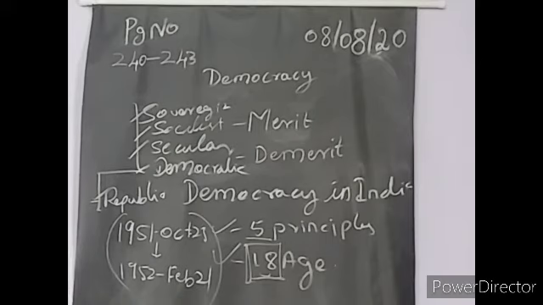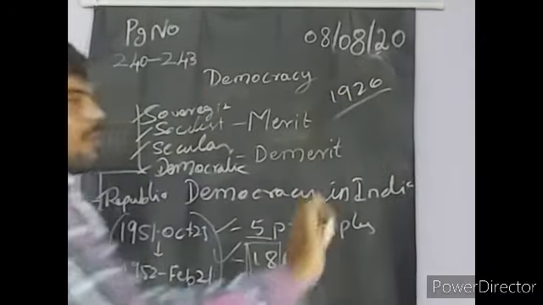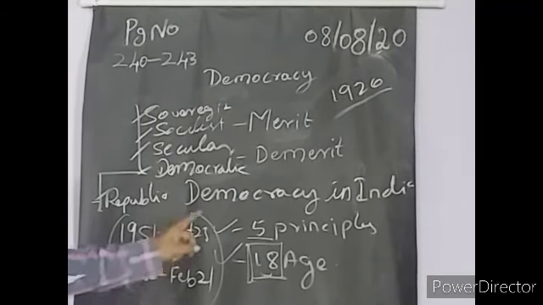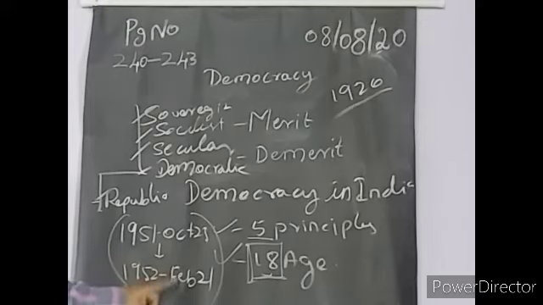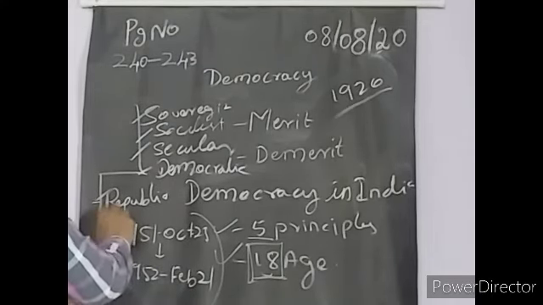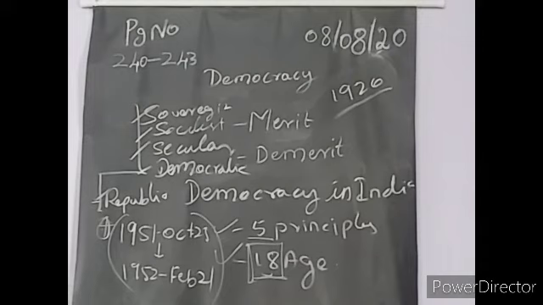Before independent we got the election at the time of British period in 1920. It's not a problem. But after getting the independence, we conduct the election in between October 25, 1951 to 1952 February 21. Very important 1 mark. Not for this lesson alone, it's one of the general information. Don't forget when in our independent India we got the first election. This is the answer.